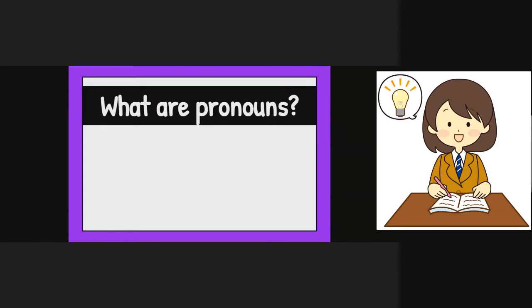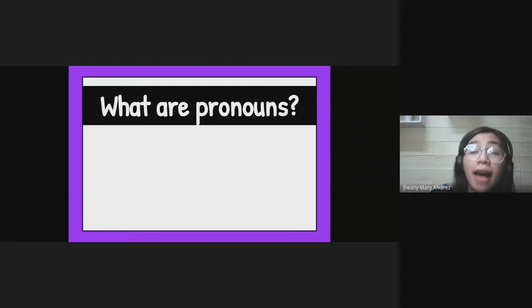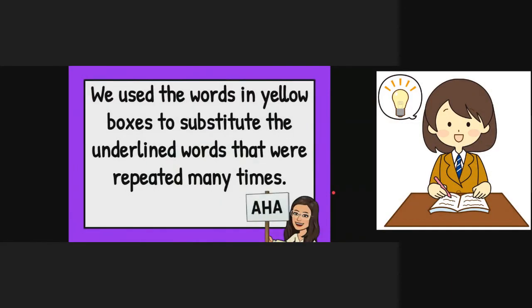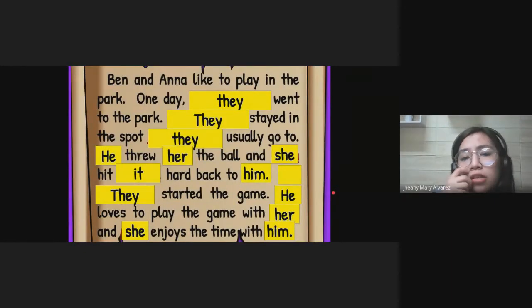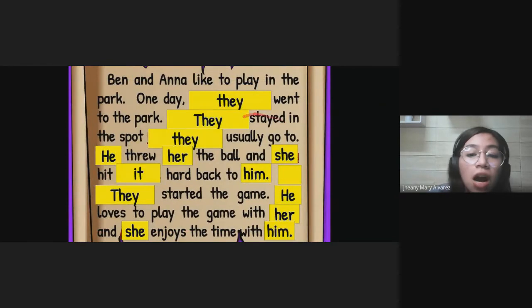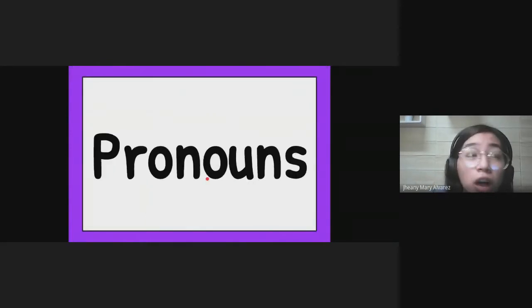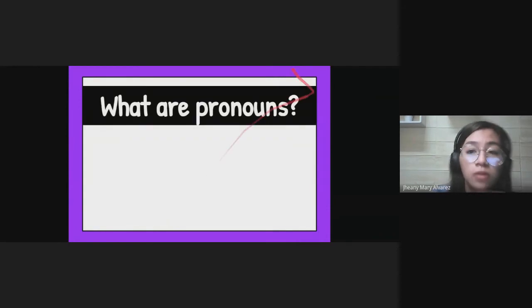Go ahead, Leah. What do you think? What are pronouns, based on the activity that we had earlier? Remember that we replaced the names that were being repeated in the message on the scroll. Now, what do you think pronouns are? You said the words in yellow boxes are called pronouns. Now, what are pronouns and what do they do?